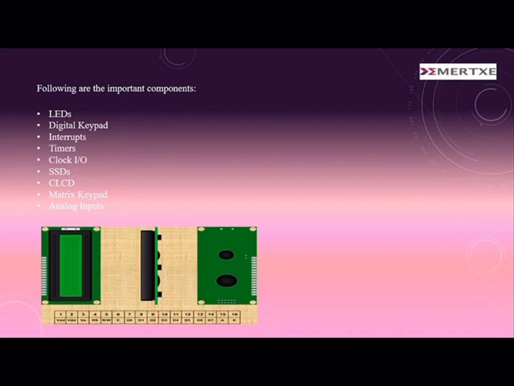The LED is a light emitting diode, the simplest device, used in most embedded applications as an indicator. It works just like a diode. This is the external device which is connected to the microcontroller. It has low energy consumption, longer life, and smaller size.